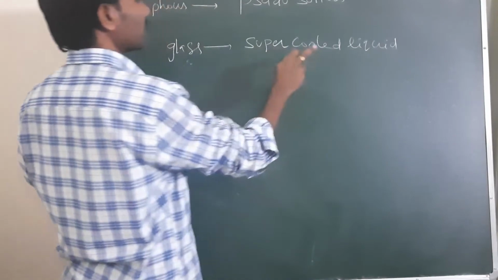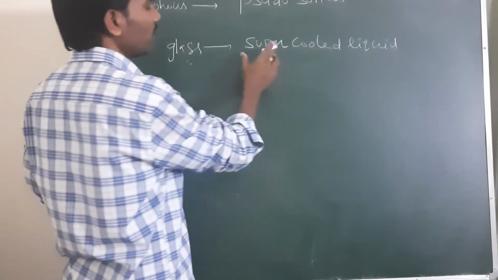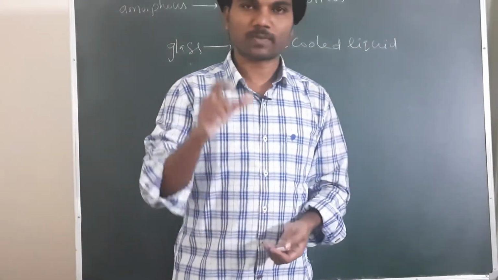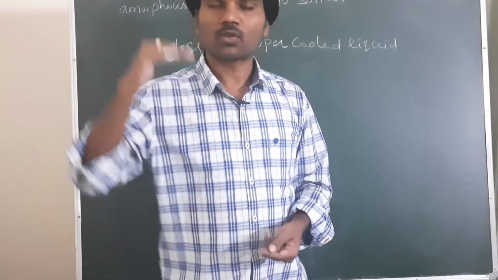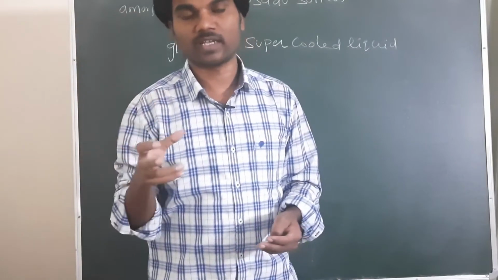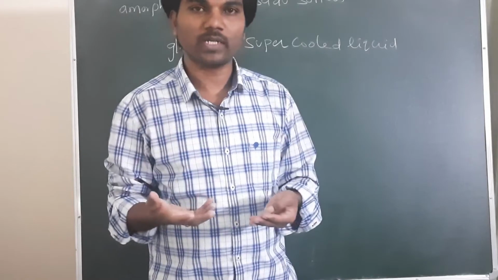Why? Because this glass has some properties similar to liquid, so that's why we call it super cooled liquid. If you see old buildings, just observe the window glasses. The top side is transparent and the bottom side is thick. Why? Because in daytime, due to sunlight, the glass gets more heated.